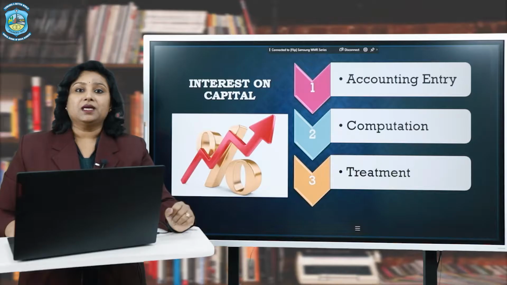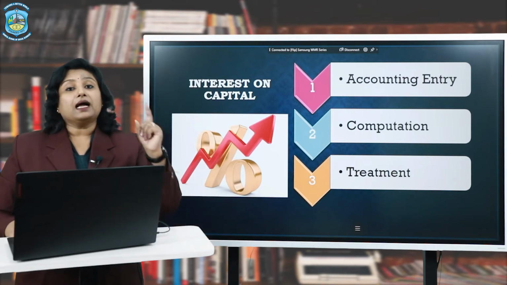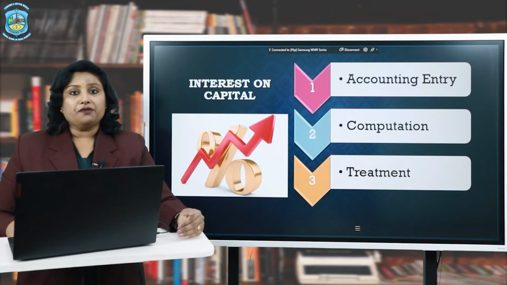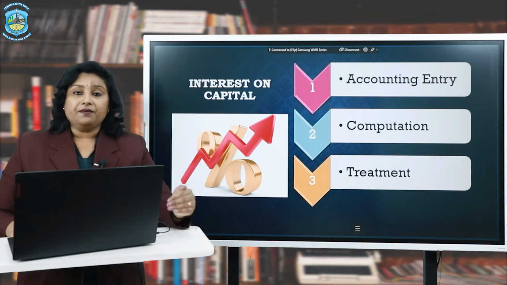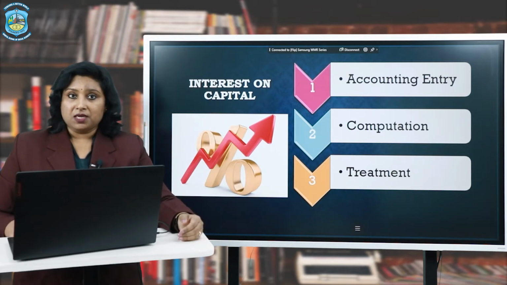Alright? This video is divided into three major parts. One, the accounting entry for the interest on capital. Second, the computation of interest on capital. And finally, we will be studying the treatment of interest on capital in the books of accounts. So here we go with the accounting entry.